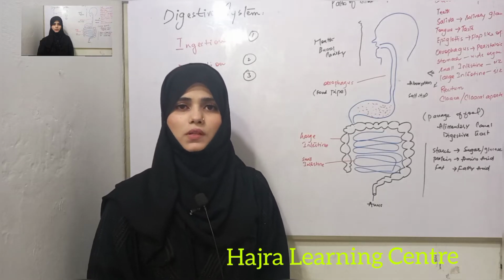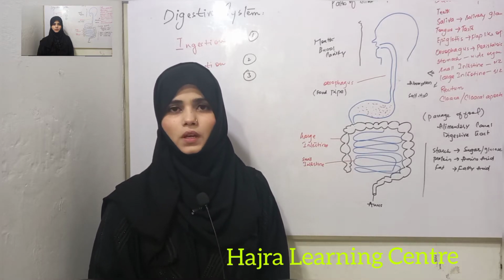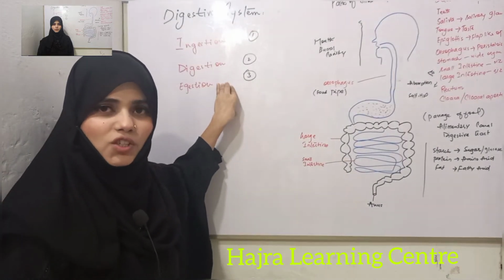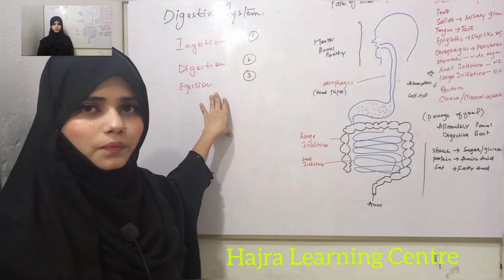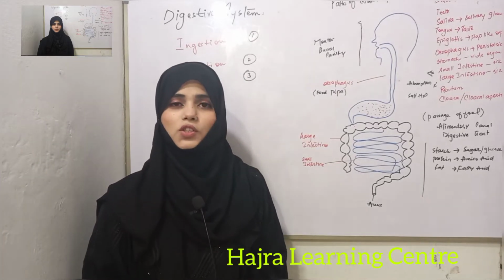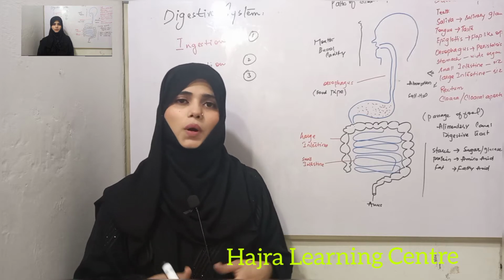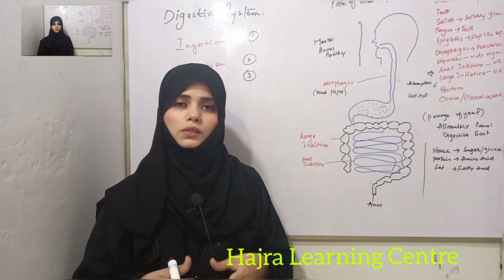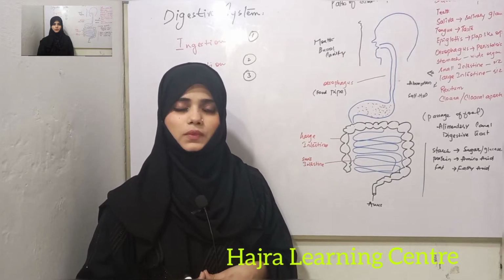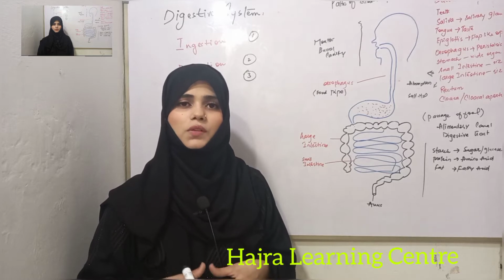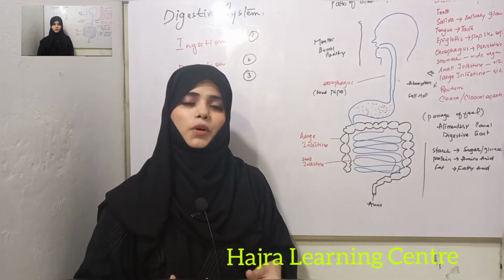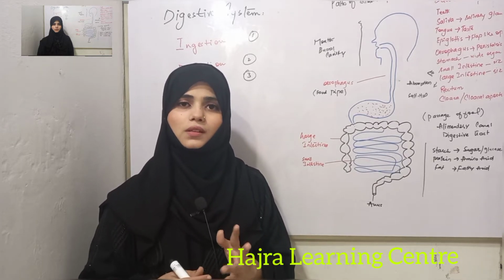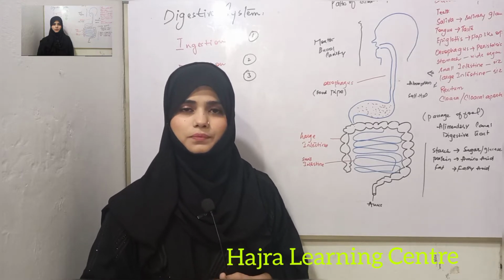Human digestive system is composed of three major processes. Number 1, ingestion. Number 2, digestion. Number 3, egestion. There are three processes. Ingestion means taking food inside your mouth. Digestion means breaking down the food into its smallest pieces. Egestion means excretion of waste product from our body. So our digestive system consists of three processes: ingestion, digestion and egestion.